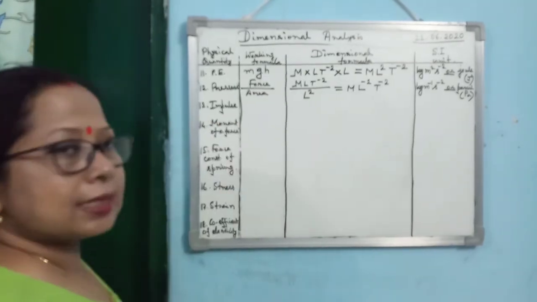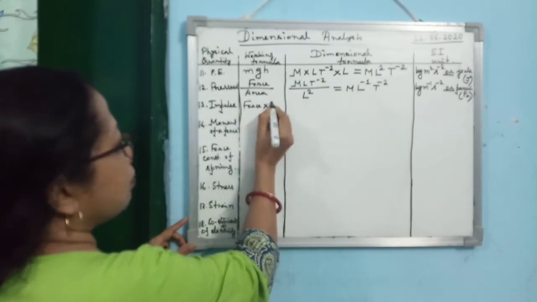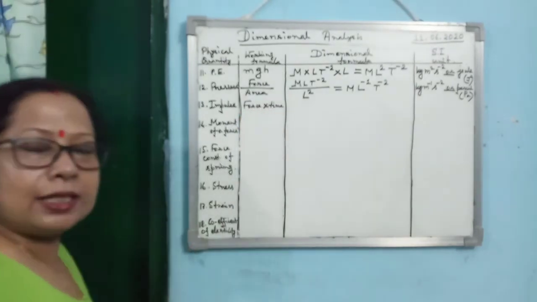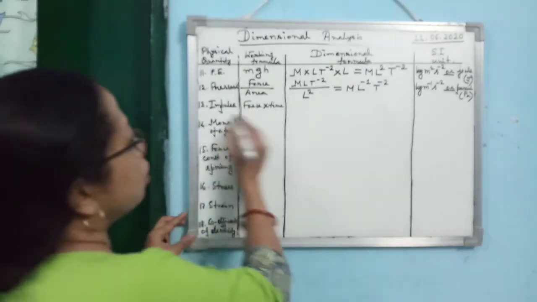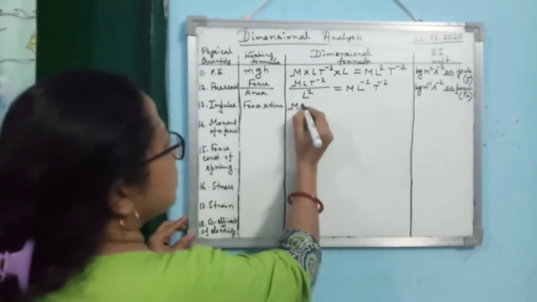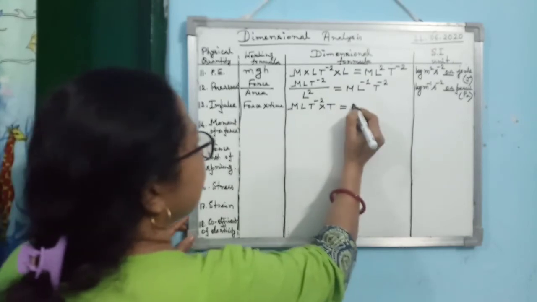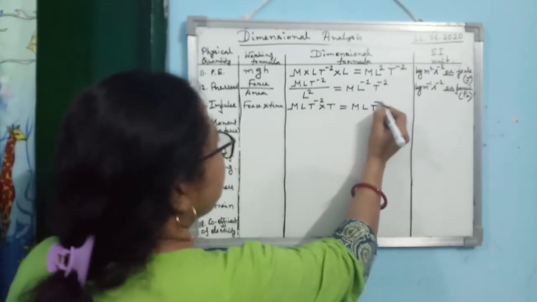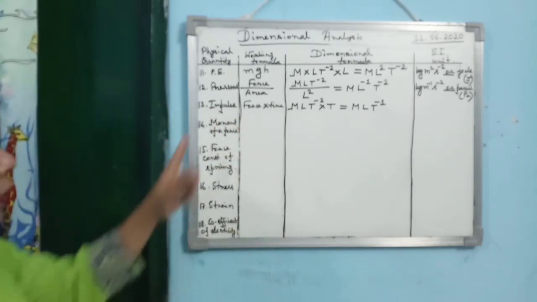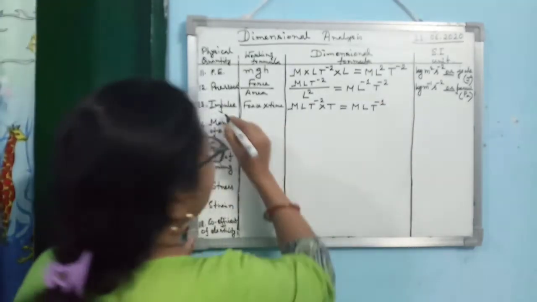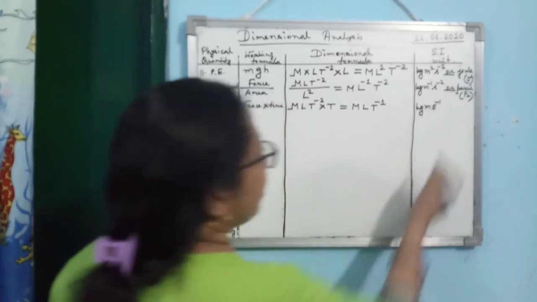Then next one is impulse. Impulse, you can write it as force into time. Impulse is actually the change in momentum, or you can write it as force into time. So impulse, how can you write? Force is mLt to the power minus 2, time is t, so how much are you getting? mLt to the power minus 1. So what is the SI unit of impulse? It will be kg meter s to the power minus 1.